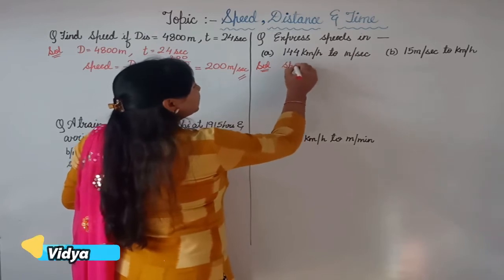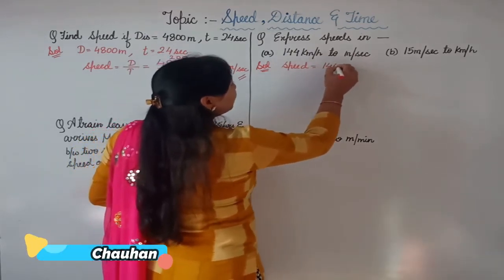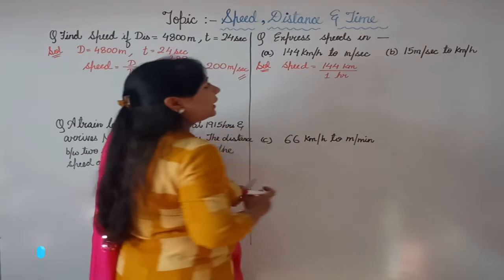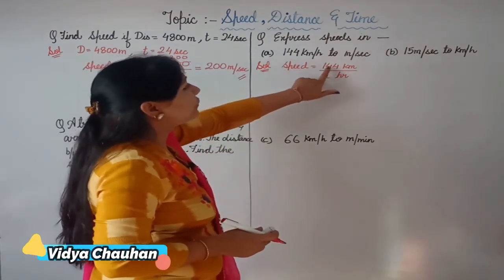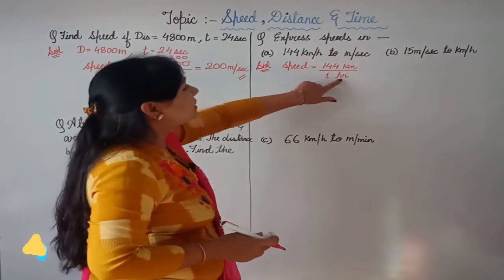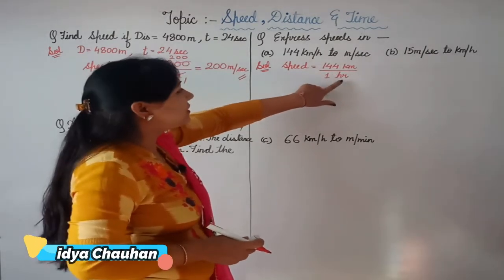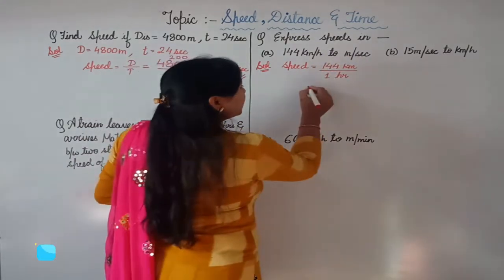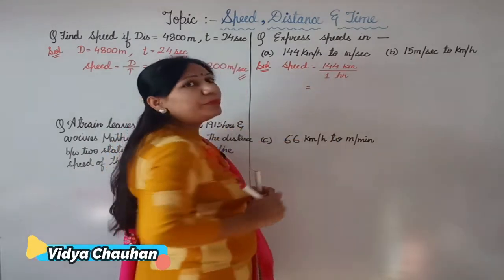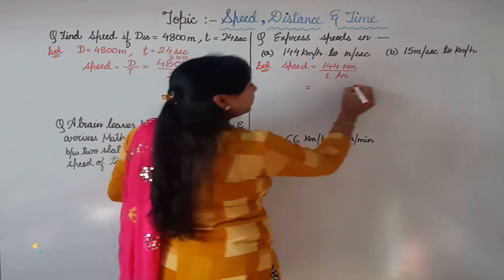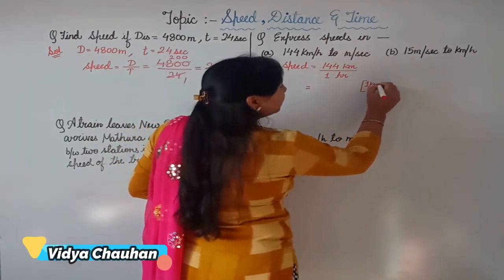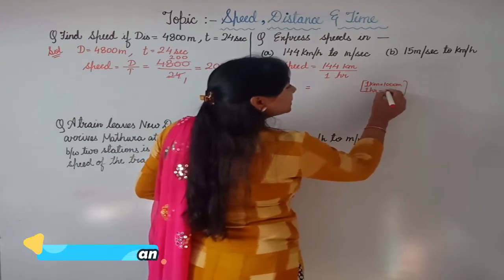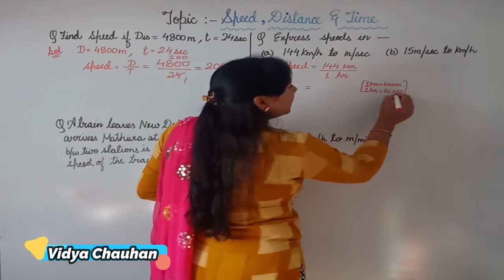So speed is given, speed is equals to 144 kilometer upon 1 hour. Can I write it as 144 kilometer per hour, as 144 kilometer, that means distance, covered in 1 hour. So that means the time is 1 hour. Now we have to convert into meter per second. So very first we will convert kilometer to meters. So how many meters make 1 kilometer? 1 kilometer is equals to 1000 meter. And similarly, 1 hour is equals to 60 multiplied by 60 seconds.